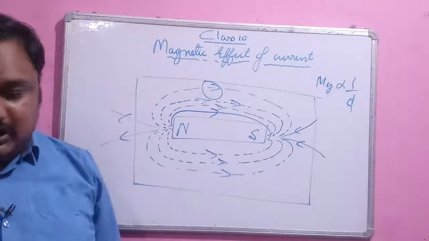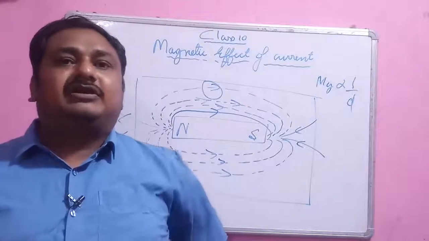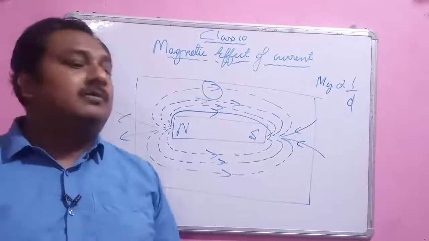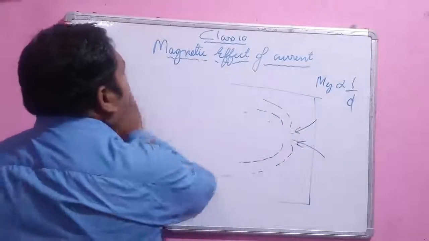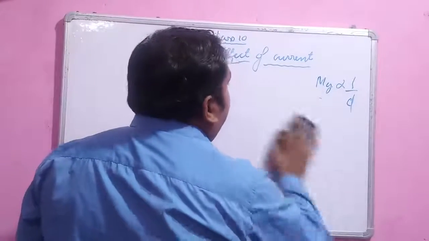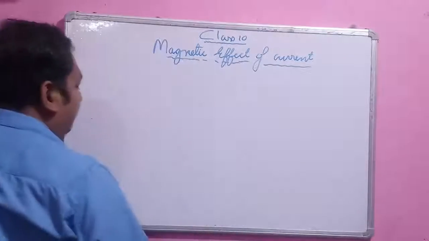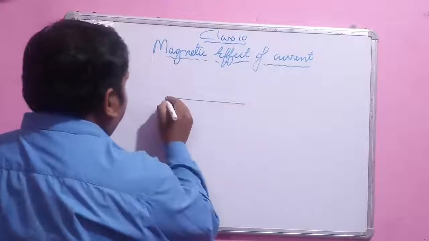Okay. Now we will learn with the help of an example the direction of a magnetic field when a current is flowing through a circuit. So dear student, suppose there is a circuit.